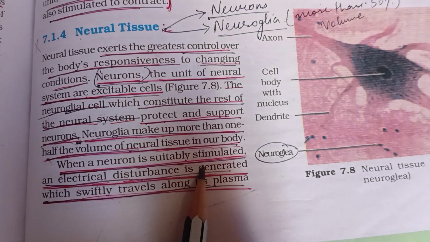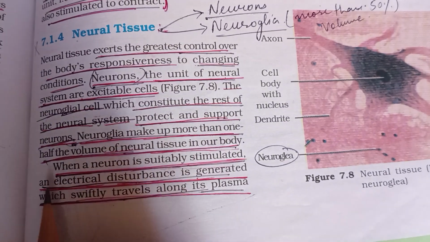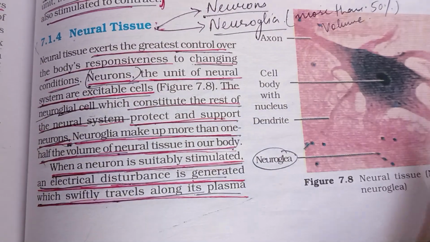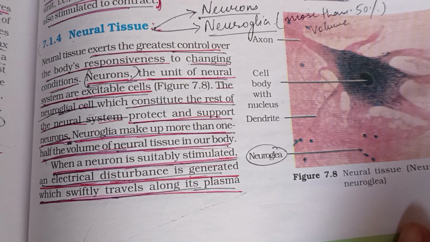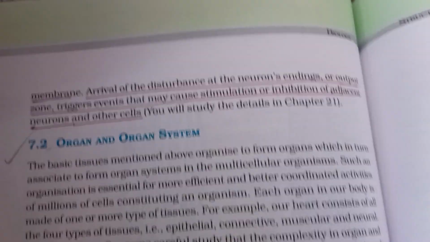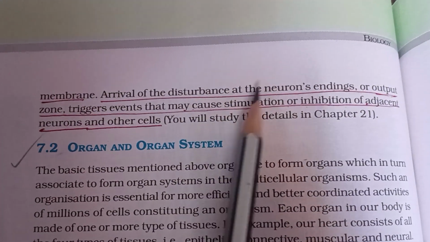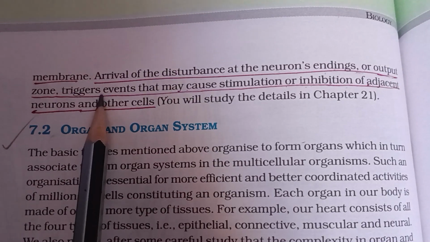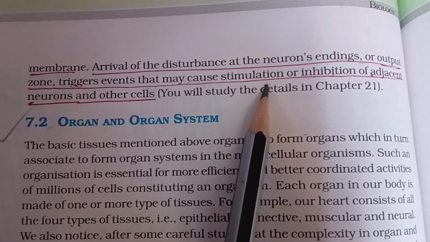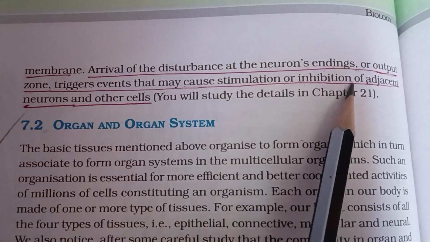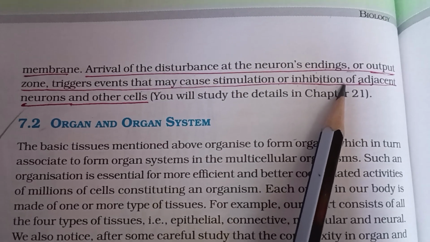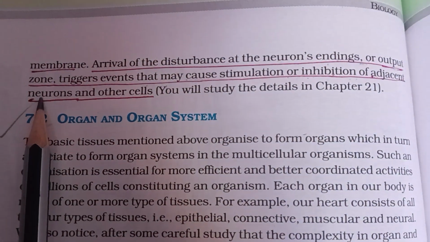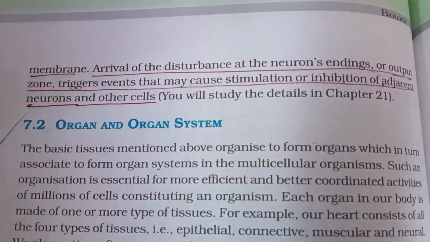When a neuron is suitably stimulated, an electrical disturbance is generated which swiftly travels along its plasma membrane. Arrival of the disturbance at the neuron's endings or output zone triggers the events that may cause stimulation or inhibition of adjacent neurons and other cells.